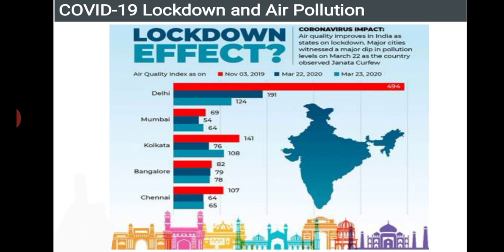Students, you might have seen a few months ago, during the lockdown, no vehicles were passing and all the humans were locked in their houses. By that time, you might have noticed that there was no problem of air pollution. Air pollution was reduced to the maximum, isn't it, because no industries were working, vehicle movement was reduced, and many human activities were controlled. The earth was in fresh air, isn't it?